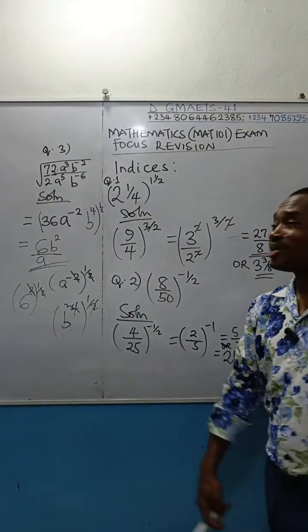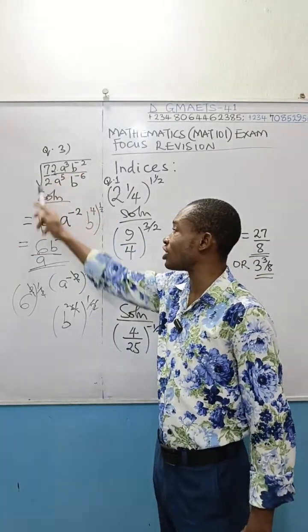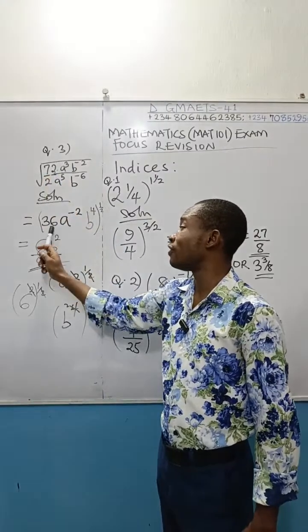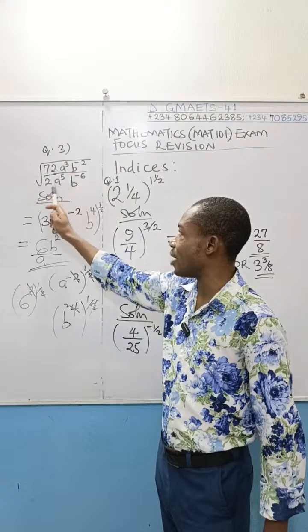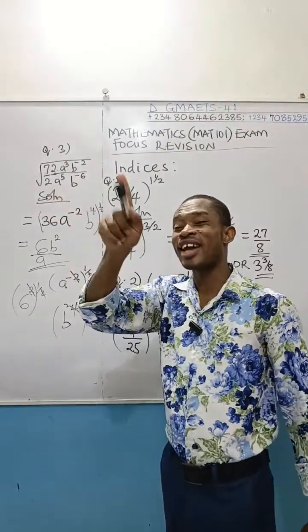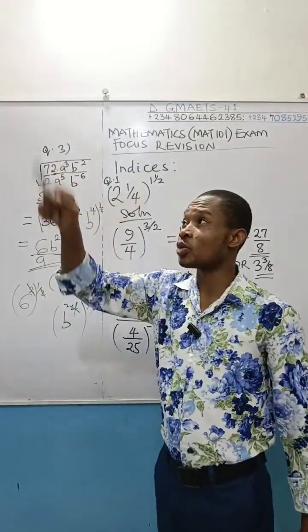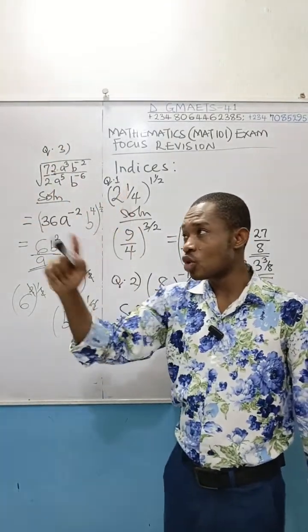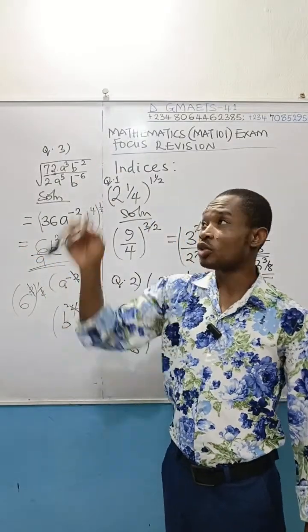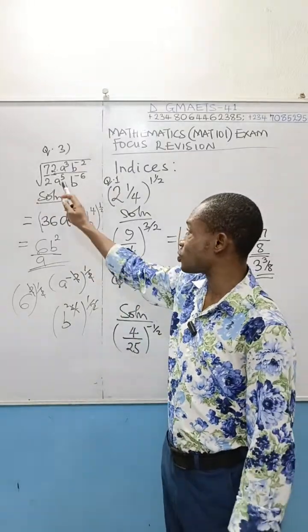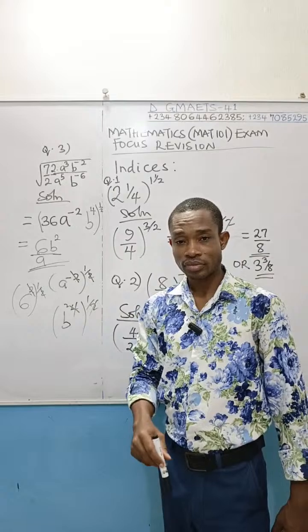Remember what I said, you don't need to be stressing yourself in the exam hall. Square root already is what you have here. 72 over 2 is 36. Square root of 36 will give you 6. Look at the 6 here. Apply division law to this a. A raised to power 3 divided by a raised to power 5 will give you a raised to power minus 2. That minus 2, this square root is the same as raised to power half. So the minus 2 will be cancelled by that 2 in that power half. You'll be left with raised to power minus 1. And a raised to power minus 1 is the same as 1 over a. The a goes to the denominator.